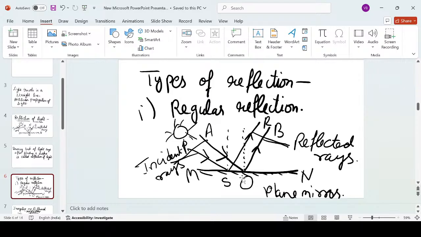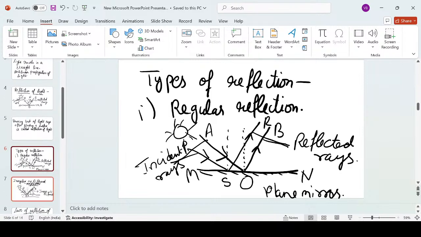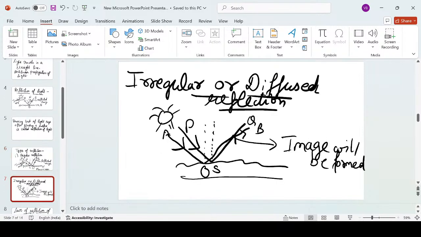You can see over here in this diagram. All right. And then after reflection also, they are parallel only. They are parallel rays of light only. Then such type of reflection we call it as regular reflection. Clear? Okay. Moving next is irregular reflection, which is also called diffused reflection. Right? So in this case, what happens? The surface is not smooth.